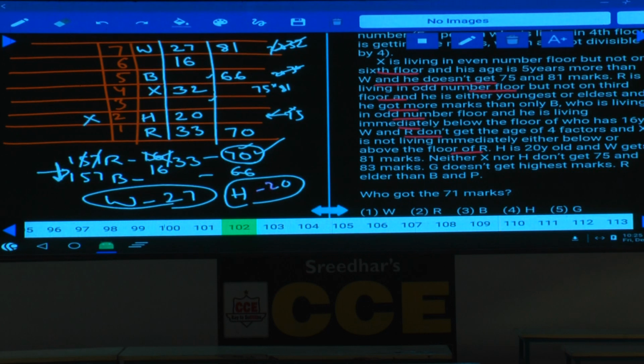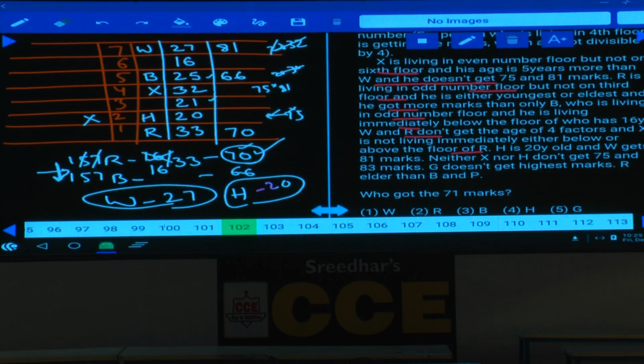Can 25 be on the 3rd floor? No. Why? Because 20 is there, and for 20 and 25 the common factor is 5. Hence, this 25 cannot be on the 3rd floor, 25 must be on the 5th floor. If 25 is on the 5th floor, then 21 must be on this floor, isn't it? Because we are talking about common factors. Then this is done. Then what are the remaining two persons?